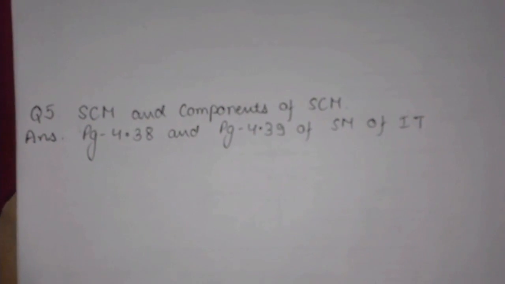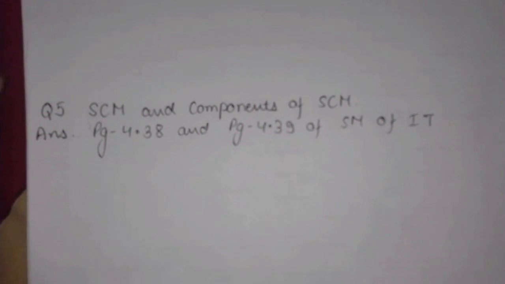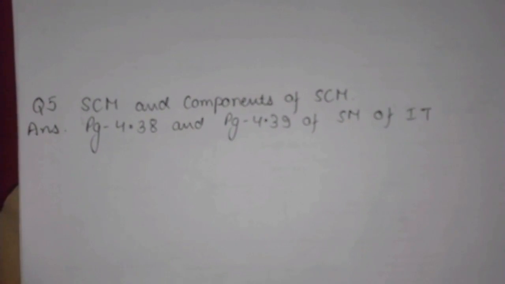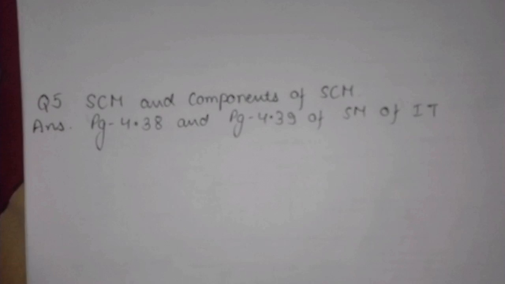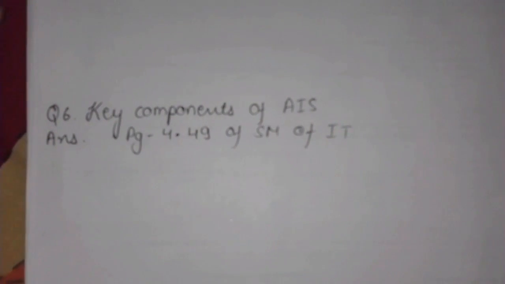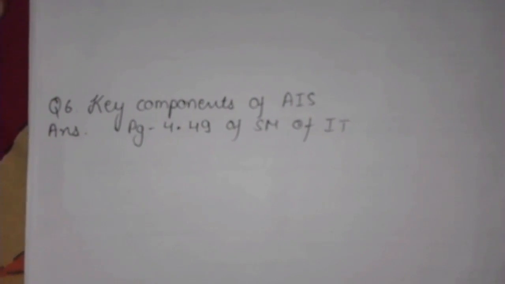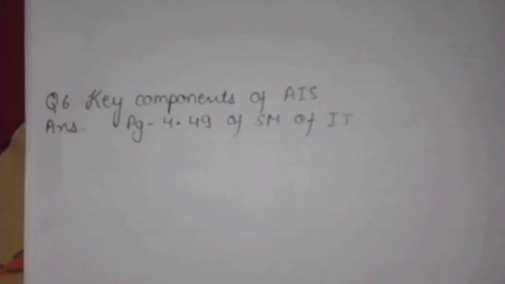IT. Question number 5 is SCM and components of SCM. Its answer can be found on page number 4.38 and page number 4.39 of the study material of IT. Question number 6 is key components of AIS. Its answer can be found on page number 4.49 of the study material of IT.